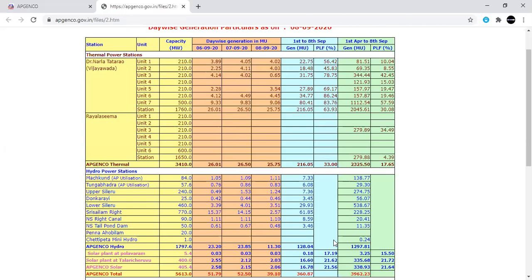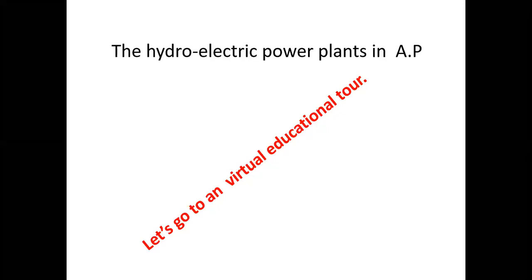Now, let's go to our actual concept. Similarly, you can understand each and everything when you visit our official AP Genco site. And next we will see the classification of hydro plants.